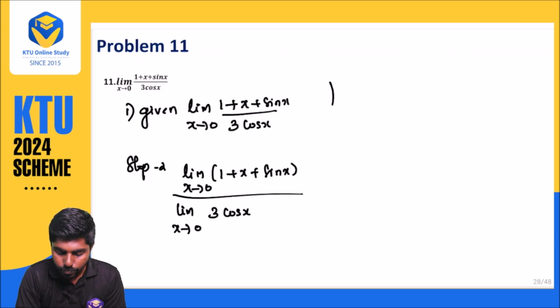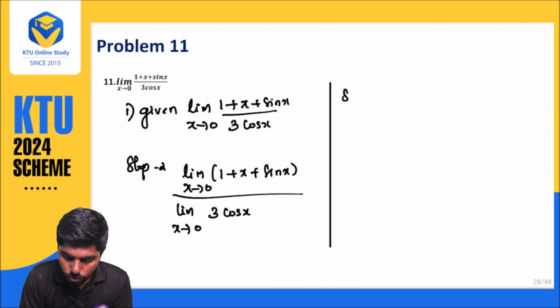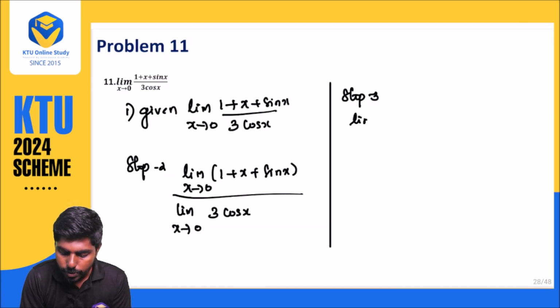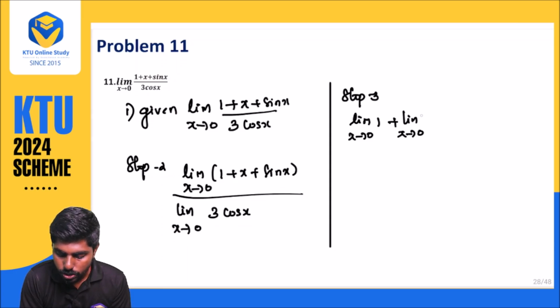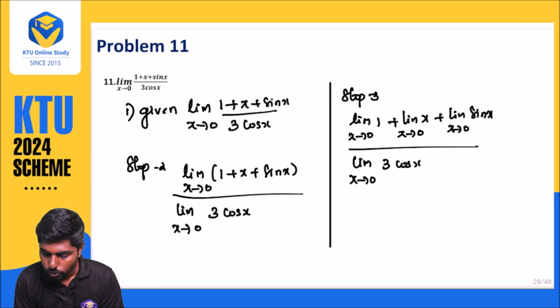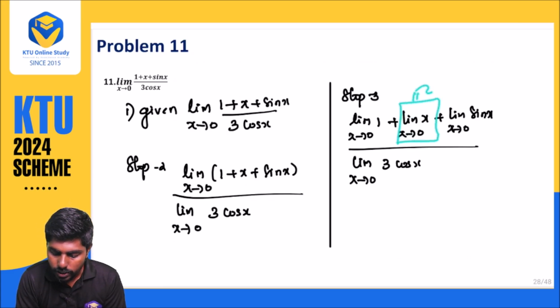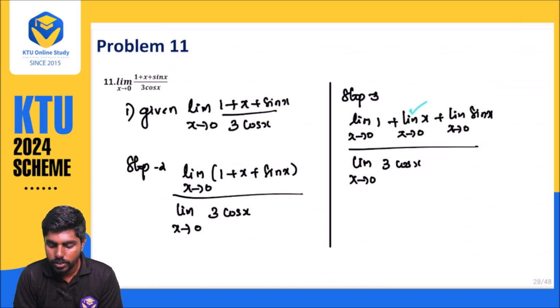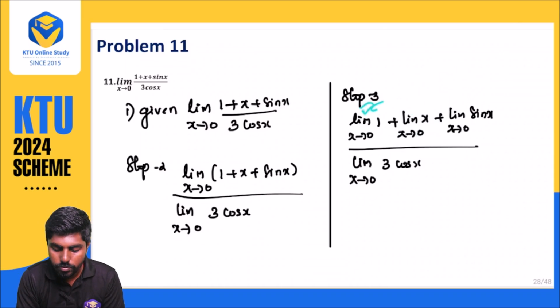So what will happen? Step number 3 is limit x approaches 0, 1 plus limit x approaches 0, x plus limit x approaches 0, sin x divided by limit x approaches 0, 3 into cos x. What is this one? This is nothing but an identity function. Whatever the value of x, the same value you are getting. And what is this one? This is nothing but a constant function.